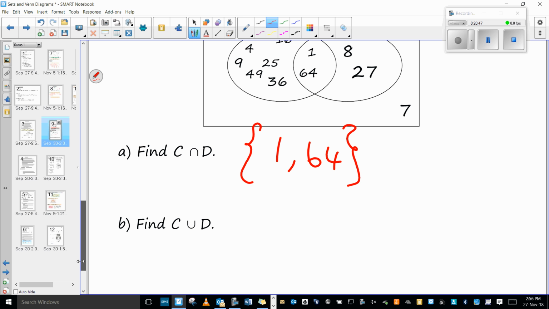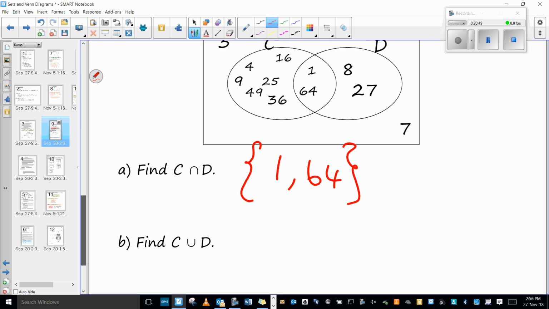Is it like the ones that are not included in the Venn diagram? How do you mean? No. We're looking at this diagram now. But no, not that. So what does this symbol here mean?